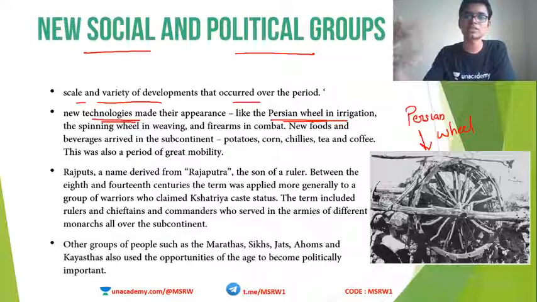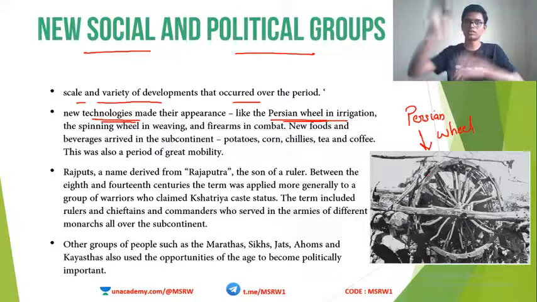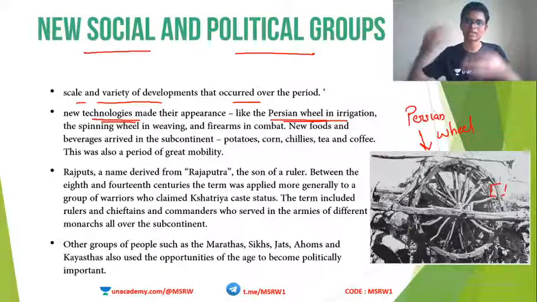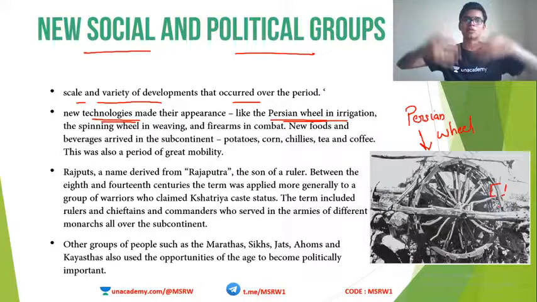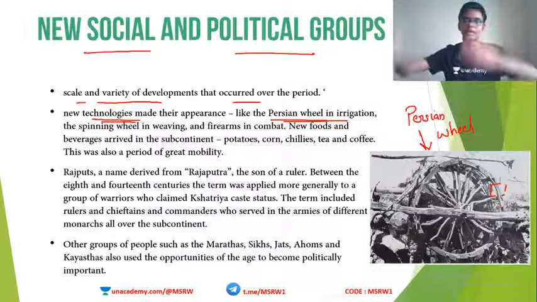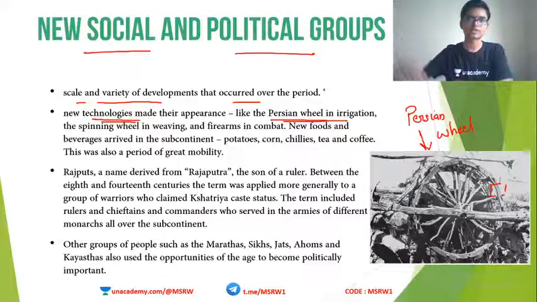What is the Persian wheel used for? It is used for irrigation. A person sits there and turns the wheel, and the wheel has many cups or buckets kind of structures. Each time the wheel comes up, it carries water in that bucket, and it will be taken into the field through some channel, and then again the wheel rotates and takes some more water. That's how it works.